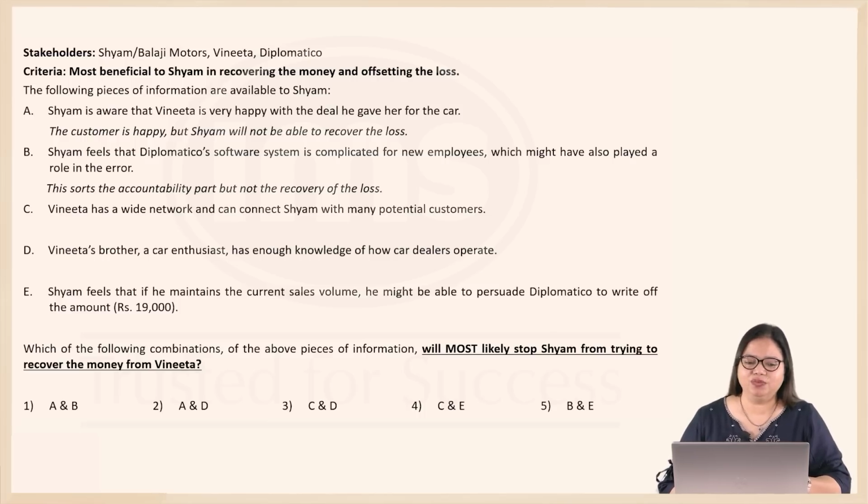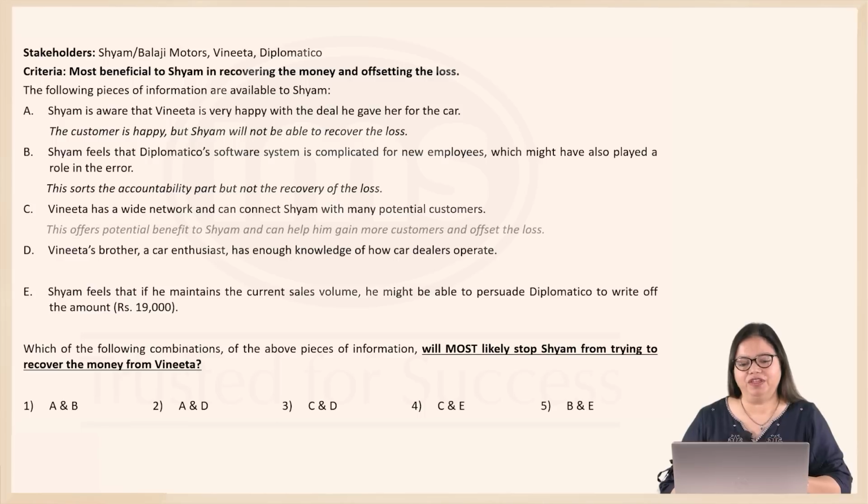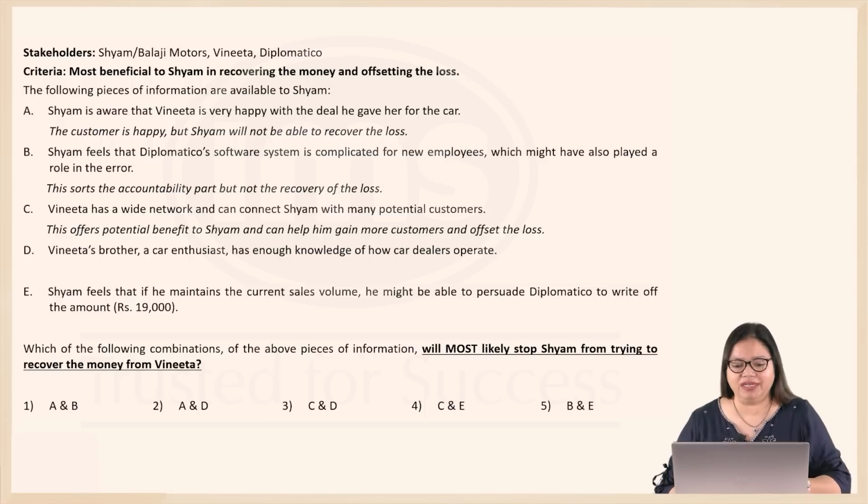One of the reasons why he might not want to ask Vijitha for the money is that she might be able to help him in other ways. Now this is a potential benefit for Shyam because she has a wide network and therefore Shyam can get more customers and therefore make more money and perhaps offset the loss. So there is surely some benefit in C for Shyam. So that's a good one.